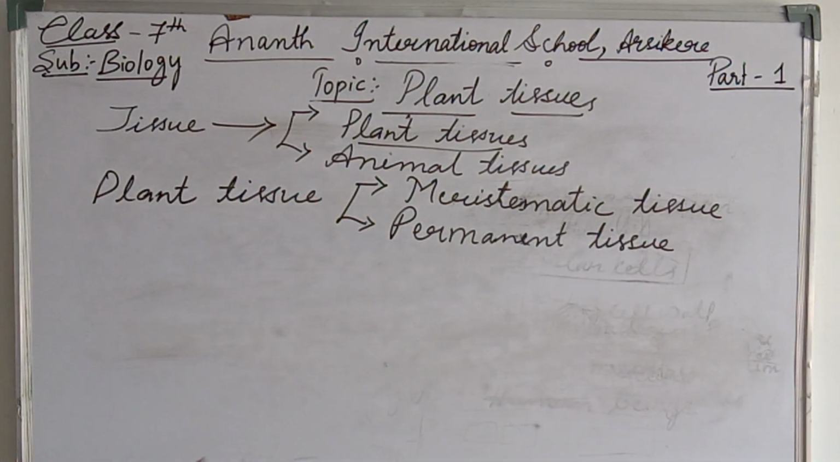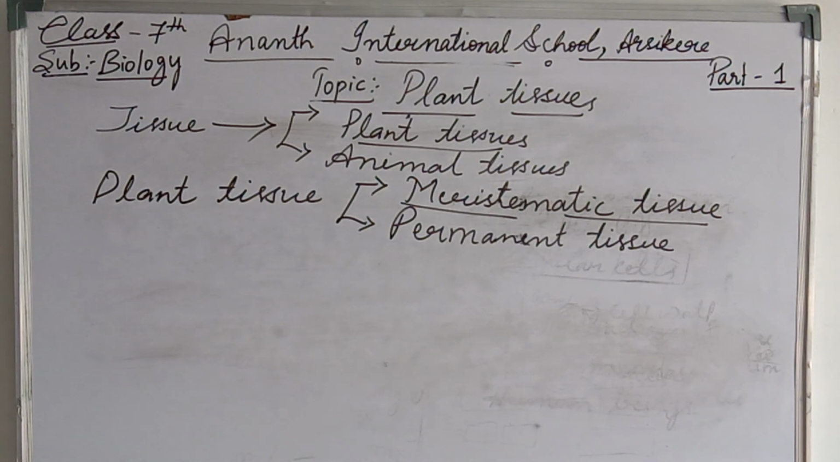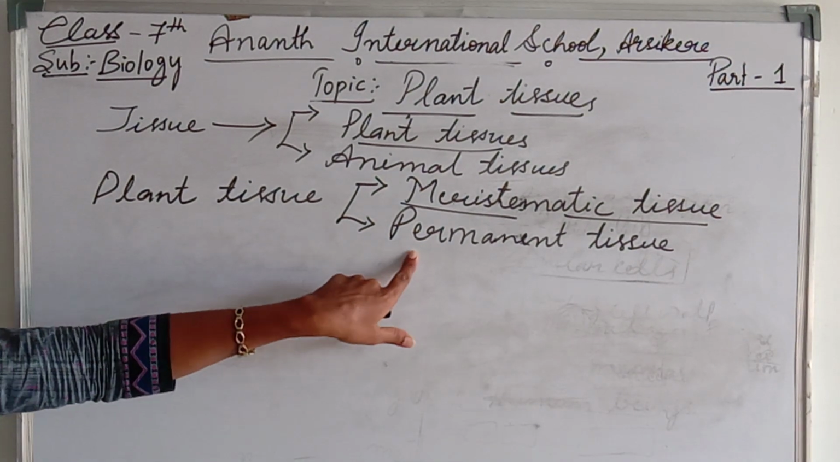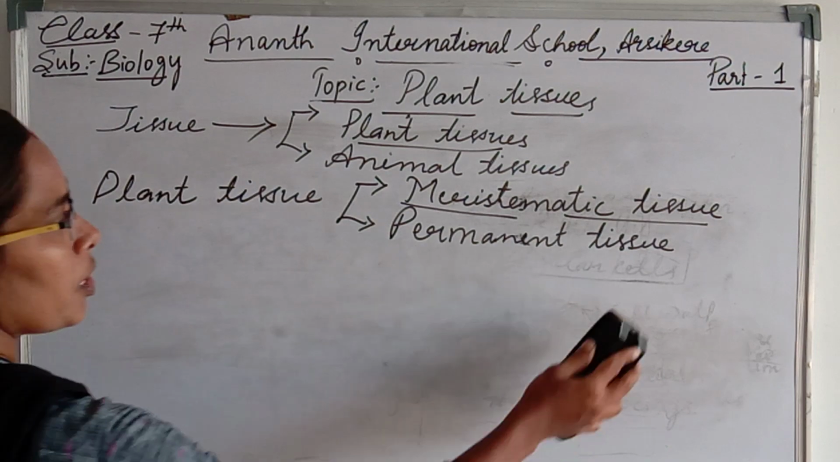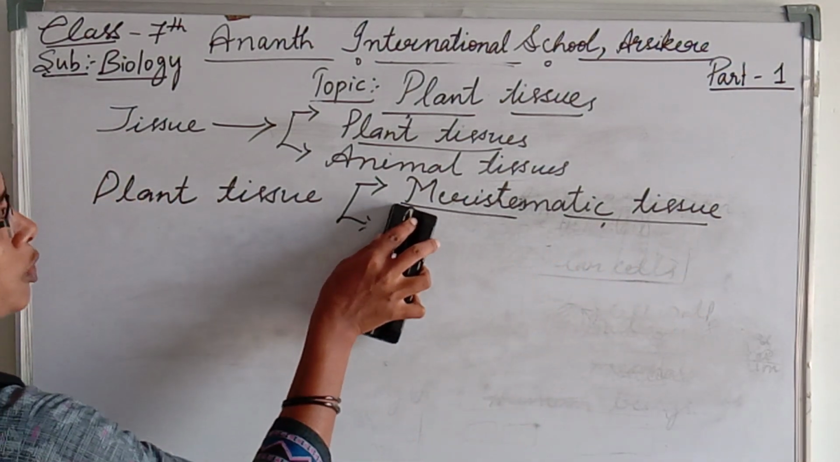So in this class we shall focus only on the meristematic tissue. In the coming classes we shall focus on the second type of plant tissue, that is permanent tissue. Now we shall focus only on the meristematic tissue.